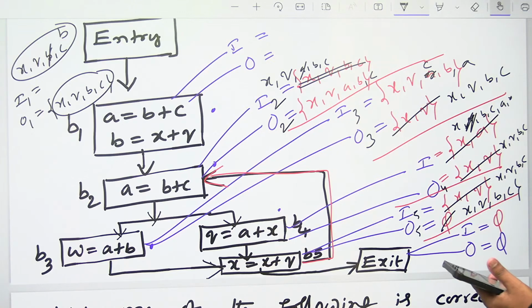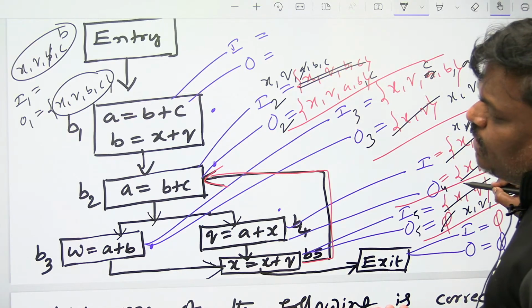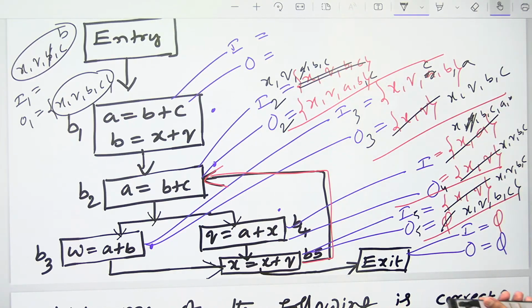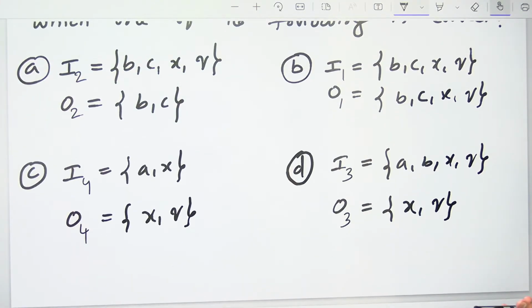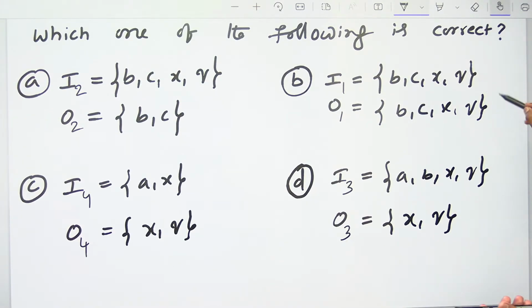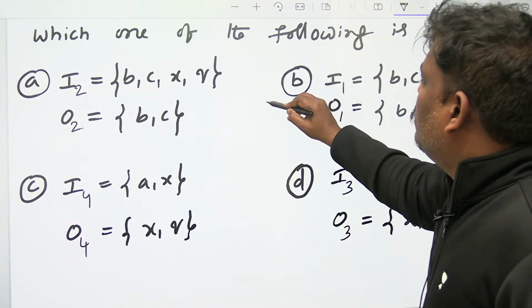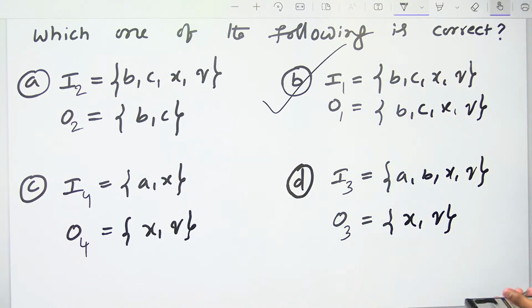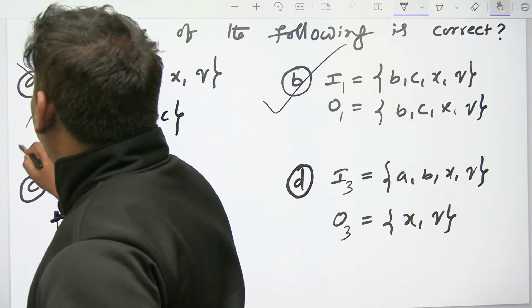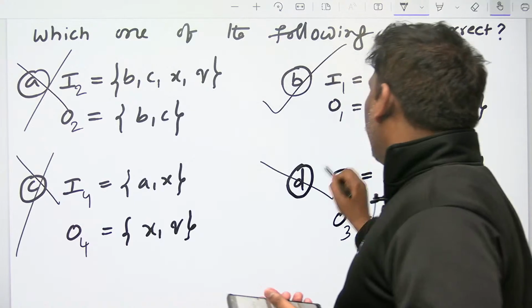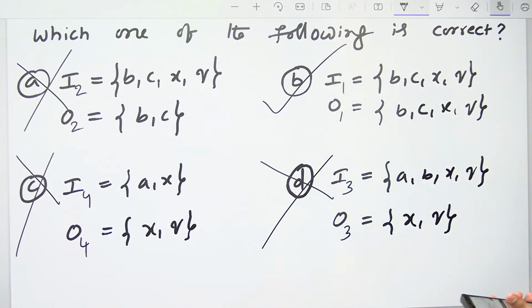Let's go for right, O1 I1. So I1, if you see XQBC, O1 also XQBC. Let's check. Right, XQBC, I think this is satisfied. I1, O1 satisfied. Remaining people are not satisfied. Verify. Verify one time. Only B satisfied. Remaining people are not satisfied.